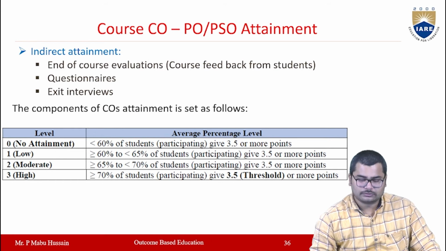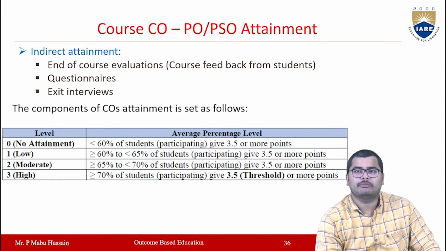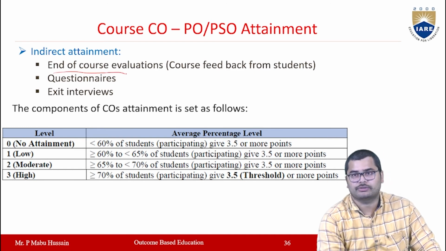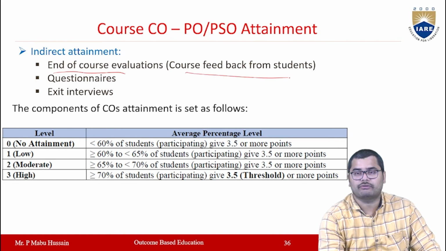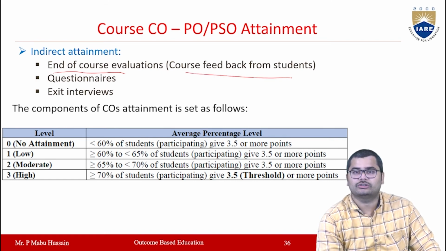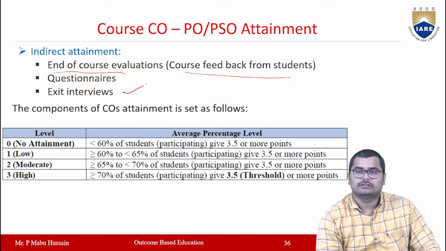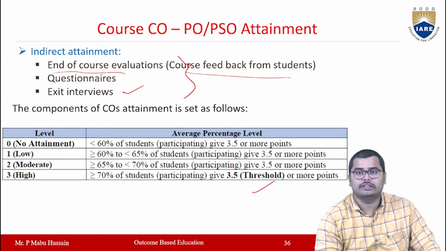Then in indirect attainment, we will give a questionnaire to the students at the end of each course in course evaluation forms, or simply you can call it course feedback forms, and you can also take exit interviews. By taking these into consideration, you can define the CO attainments as given in this table.